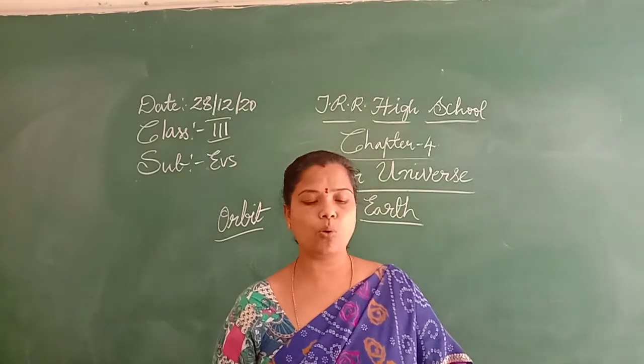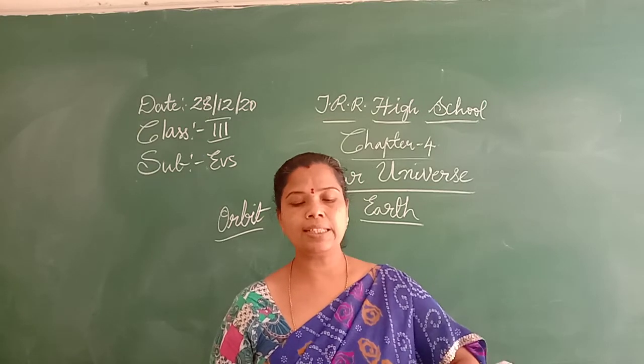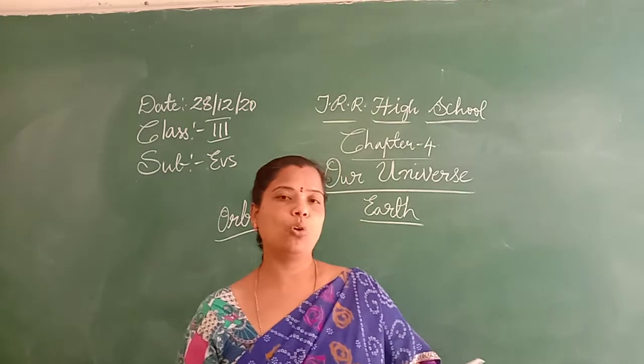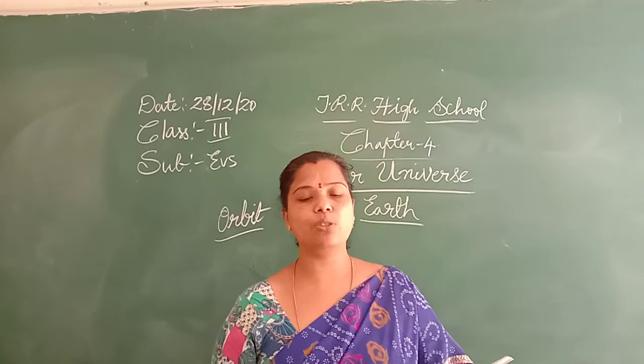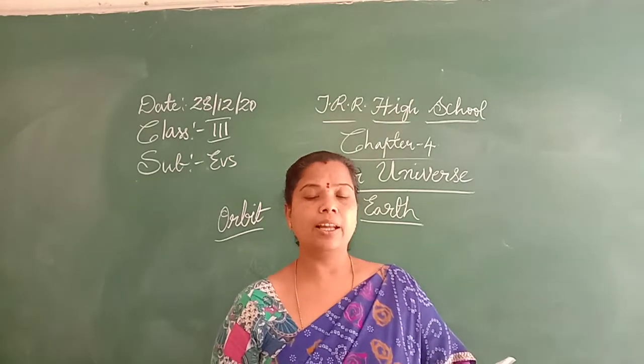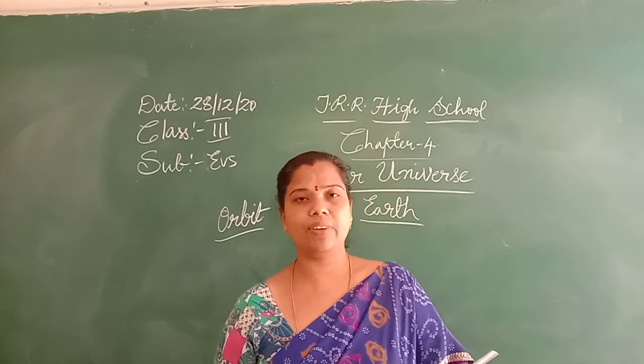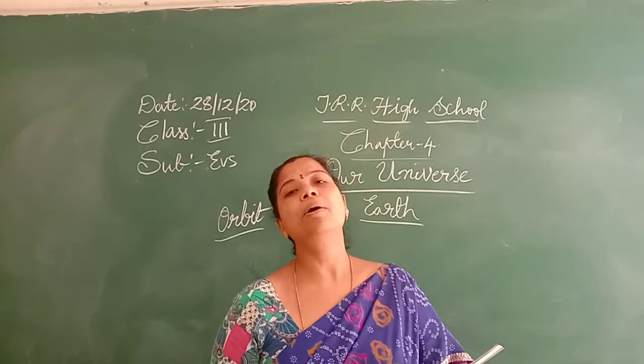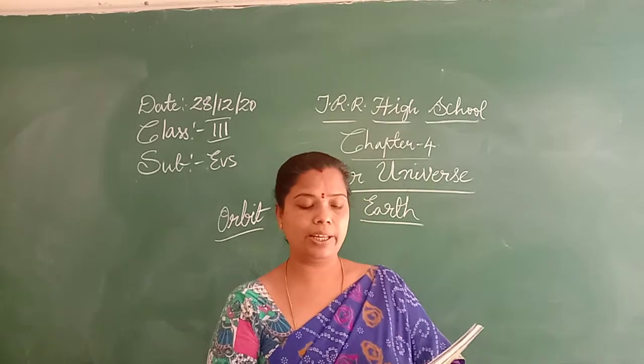The Earth is the only planet that has life on it, as we live on the Earth. We, the human beings, animals and plants, all live on the Earth.